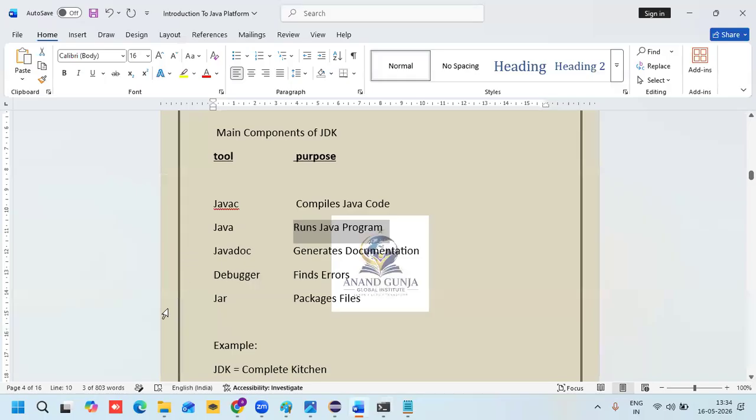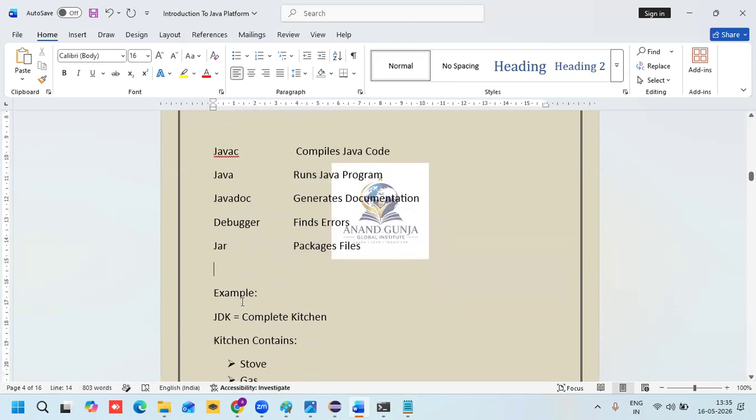Next, javadoc is used to generate documentation. Debugger is used to find errors. We are finding the errors with the help of the Java debugger. Next, jar. Jar is a package file. Jar files are very important. I will explain them in my further classes.